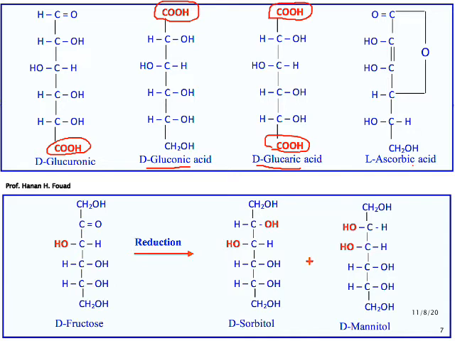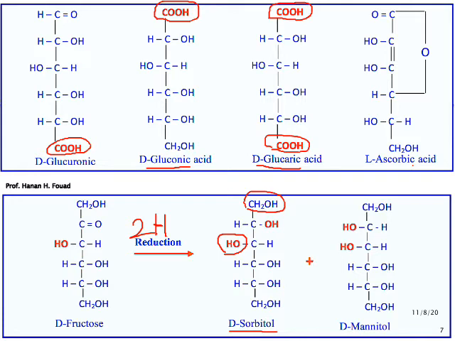The second type are sugar alcohols. If we get fructose and we add 2 hydrogen atoms to fructose, fructose gives us 2 types of sugar alcohol. The first is sorbitol. Sorbitol is the alcohol of glucose. How do I know this is the alcohol of glucose? Carbon number 3 contains a hydroxyl group to the left. And as in glucose, there is an aldehyde group at carbon number 1. It is replaced by an alcoholic group due to reduction, addition of 2 hydrogen atoms.